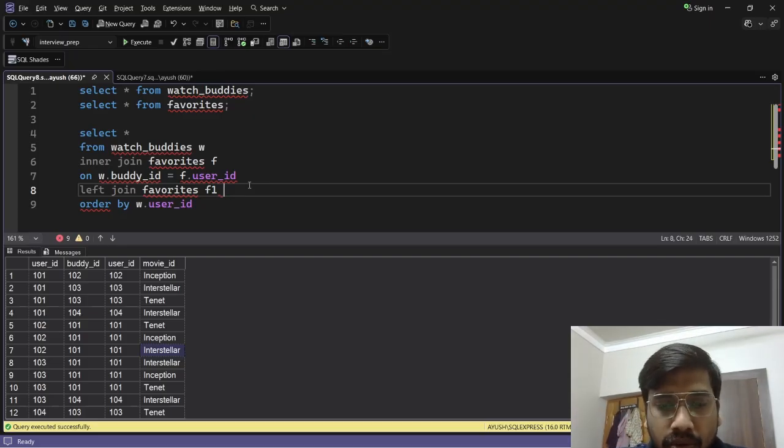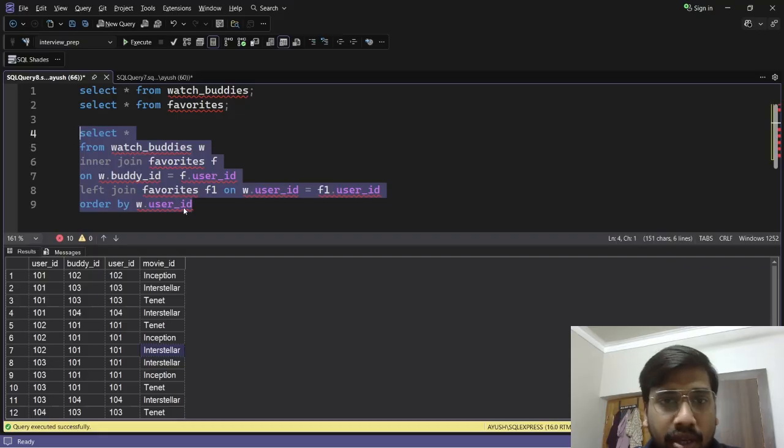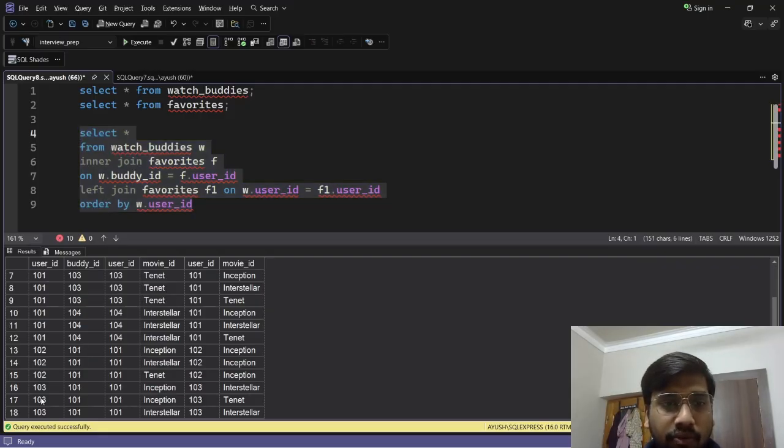This time we will do w.user_id, or we can also do f.user_id, on w.user_id equal to f1.user_id. Okay, now if we run this query, we have our output, but in this case you will see that there is some error, because user ID 101 has 12 rows.